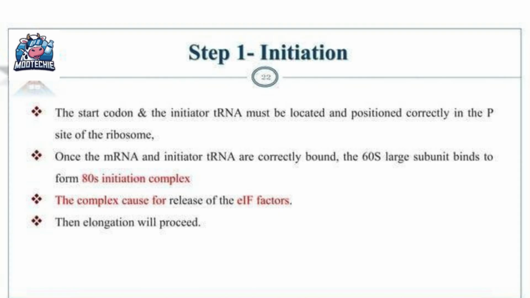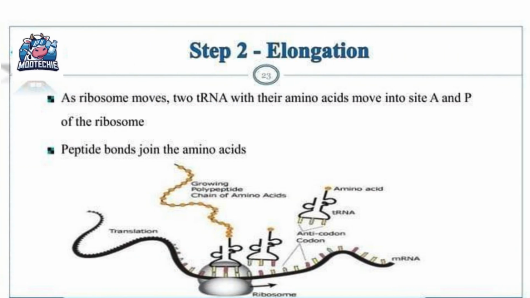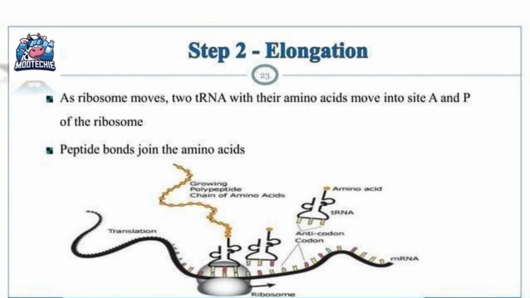Once the mRNA and this initiator tRNA are correctly bound, the large 60S subunit joins to form the complete 80S initiation complex. This joining causes the release of the initiation factors, or eIFs. Their job is done. Now, with everything in place, the ribosome is ready, and the next stage, which is elongation, can proceed. Now, we move to step 2, which is elongation.